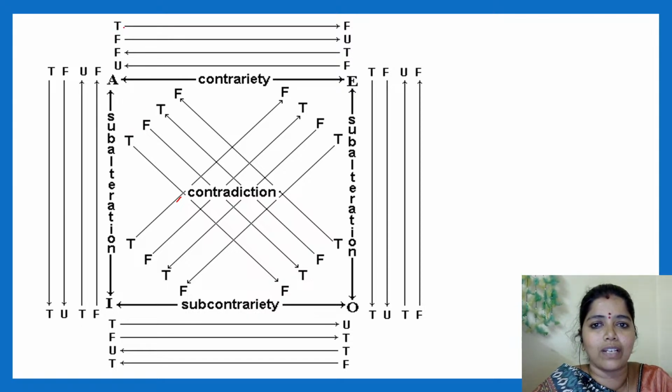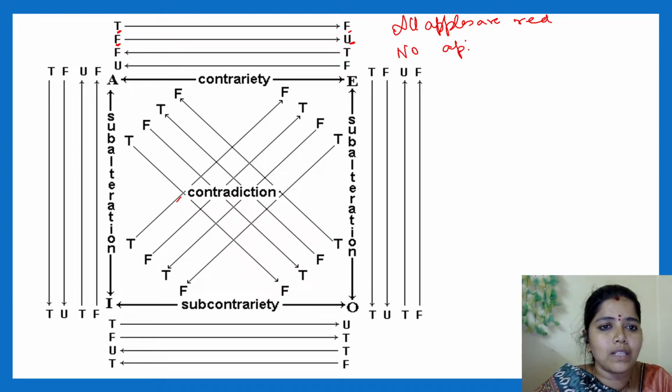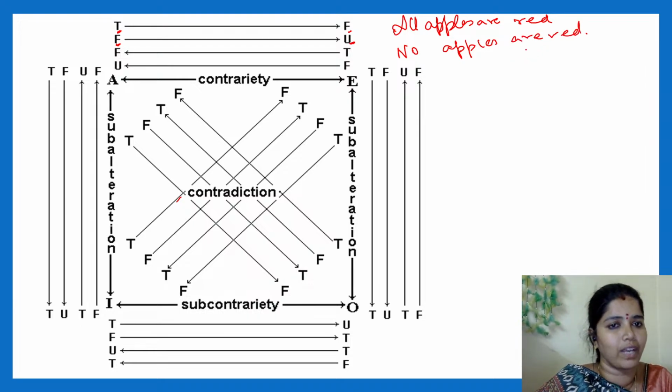Till now we have seen whenever it cannot be true together. But here we have another case, right? If this statement is false, what will be the E-type statement? Can we determine or not? Is the screen visible? Yes. So, whenever I say this statement is true, I will say this is false. Why, ma'am? Say for example, I say all apples are red. No apples are red. Please kindly follow me slowly and steadily so that we can understand.